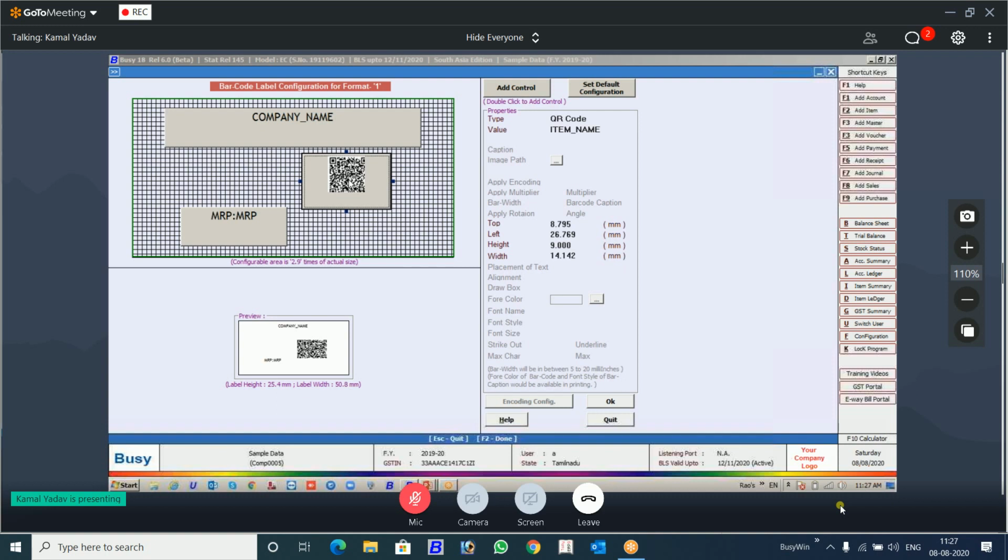And in the item barcode itself, if you see further, there is a composite barcode available. Where do we use a composite barcode? When we want to give multiple information in a single barcode. You want to give the name or alias of the product, the sale price, the MRP, everything you want to give there in that particular composite barcode.